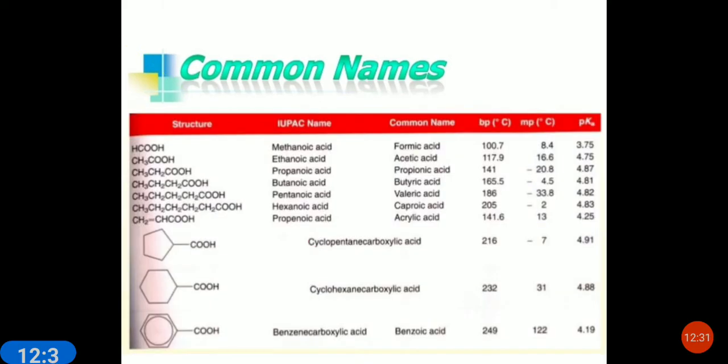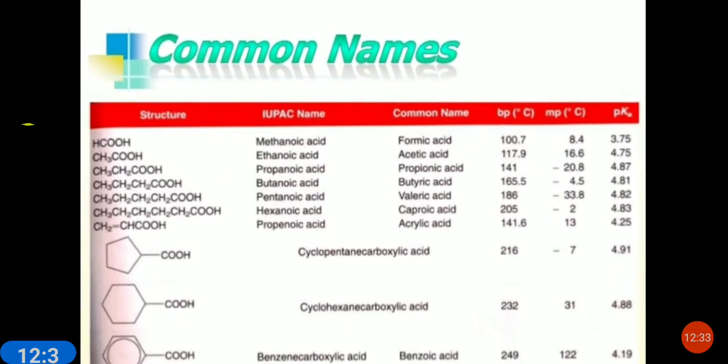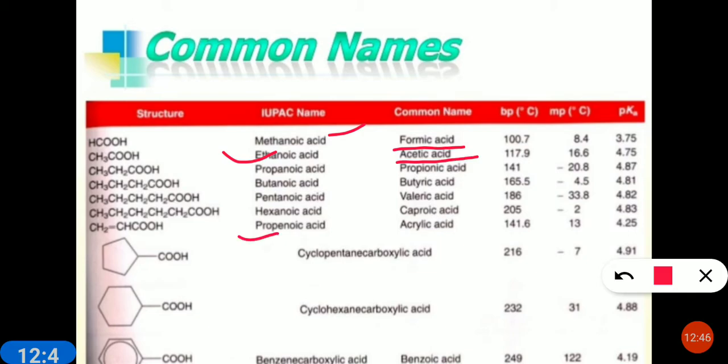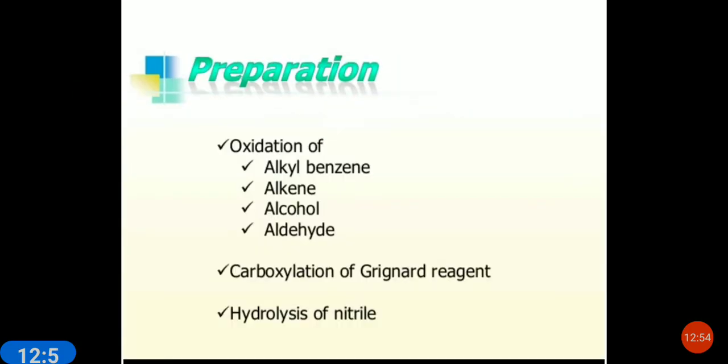So in this table you can see the IUPAC names and common names of a few acids. For example, a few you know very well: methanoic acid is known as formic acid, ethanoic acid is known as acetic acid, propanoic acid is known as acrylic acid. So these are the IUPAC names and common names of a few acids. Please go through it.